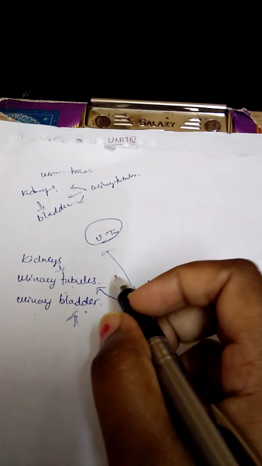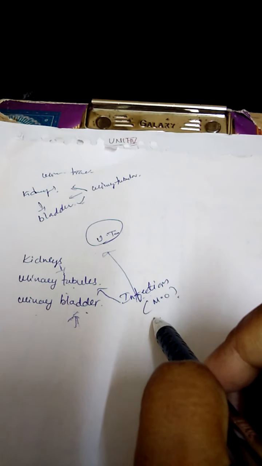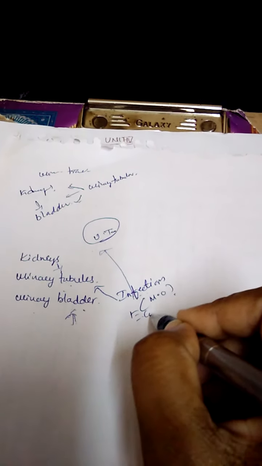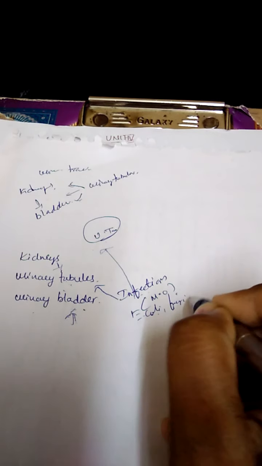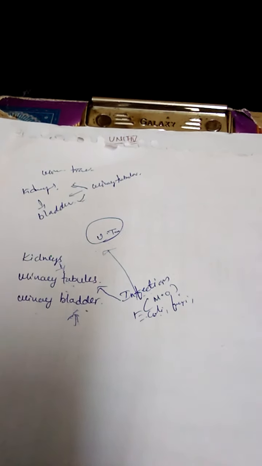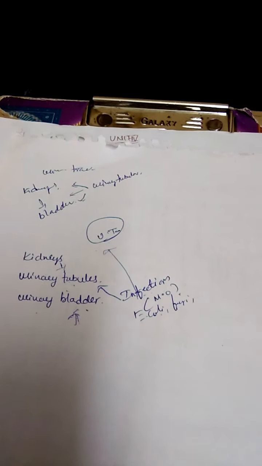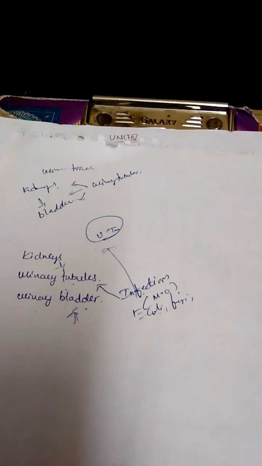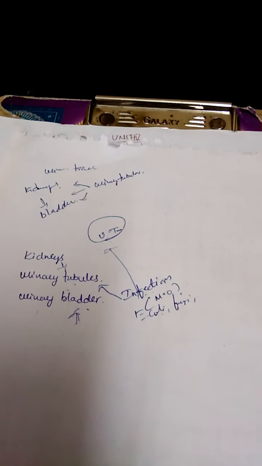In these conditions, various microorganisms like Escherichia coli, or any of the fungi, or any of the viral infections may be responsible. The infection may not have any particular cause.